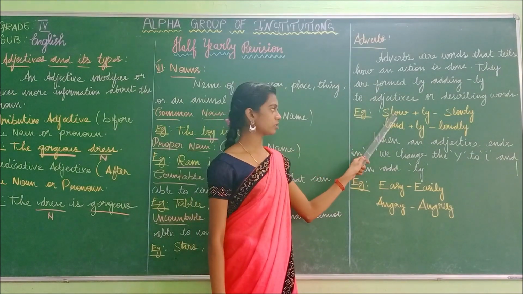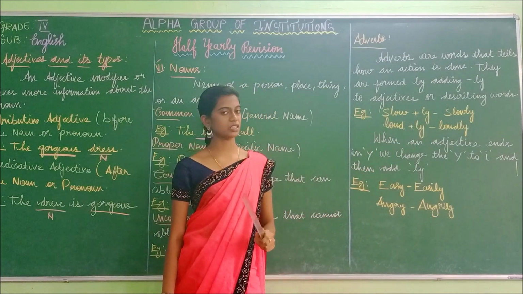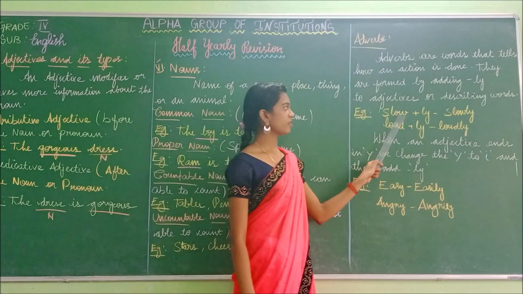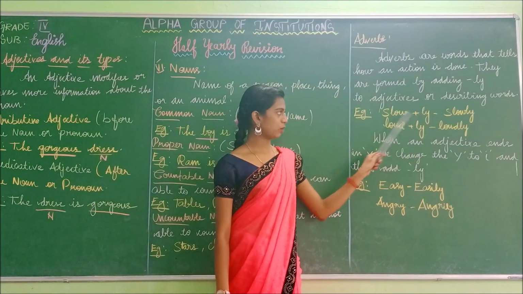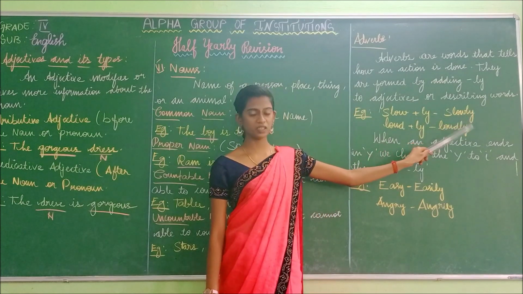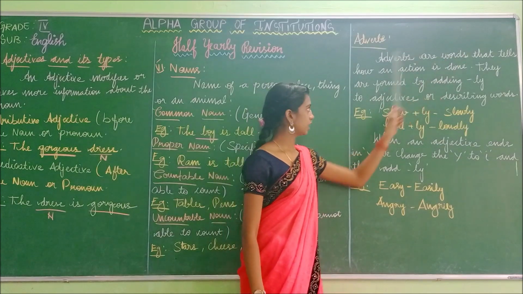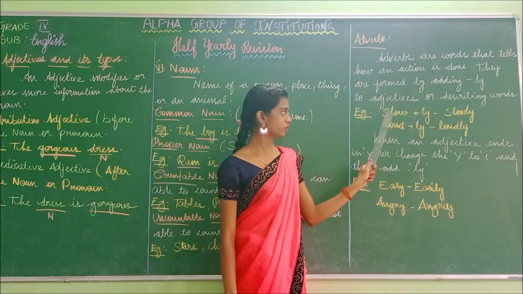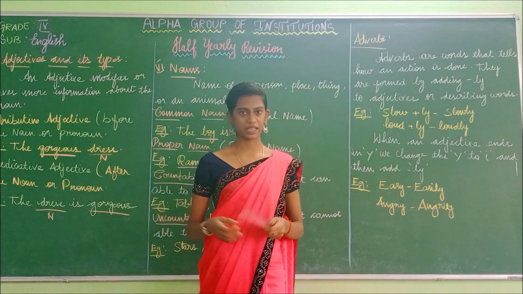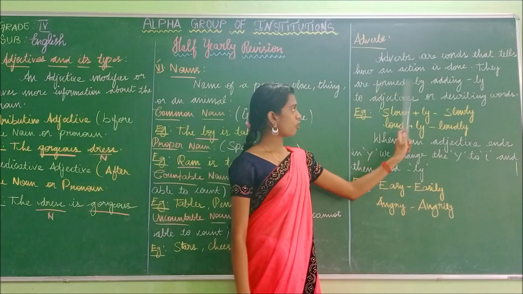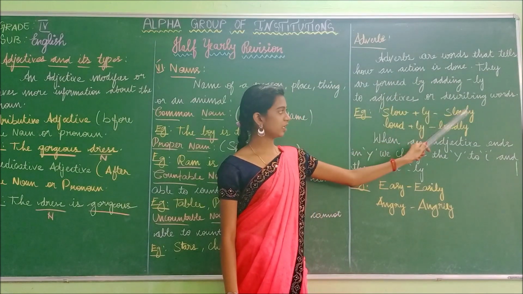Example: slow plus ly, slowly. This slow is known as the adjective. When we add ly to the adjective, it forms slowly, and this slowly is known as the adverb. Adverbs are words that tell us how an action is done. So slowly gives us information about how the action has been done. By adding ly, we get the adverb.